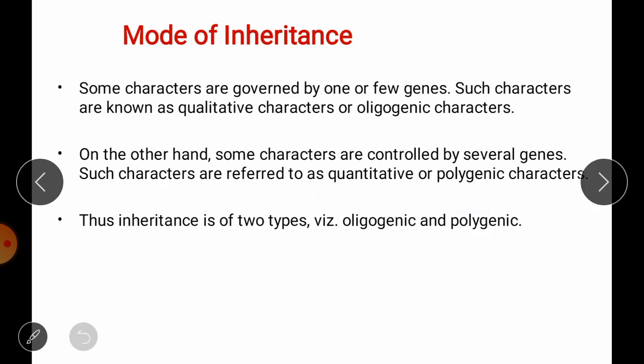Then mode of inheritance. So if you remember your previous lectures that you studied in the previous year, where we have studied the modes of inheritance. So some characters are governed by one or more genes.